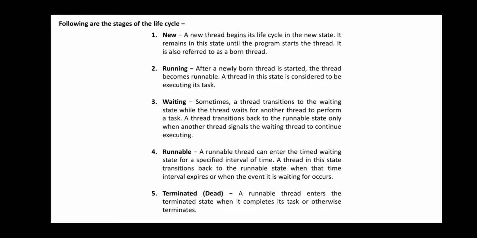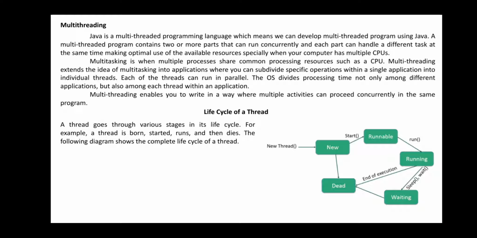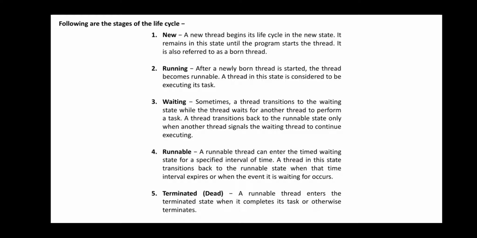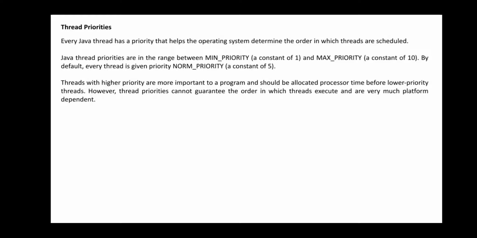Actually, we have started with multi-threading programming, and you have learned the definition of multi-threading, how multi-threading can be used within the Java programming language, and the life cycle of a thread: the new state, running state, waiting state, runnable state, as well as the terminated or dead state. Today we'll go with the next topic, which is called thread priorities.